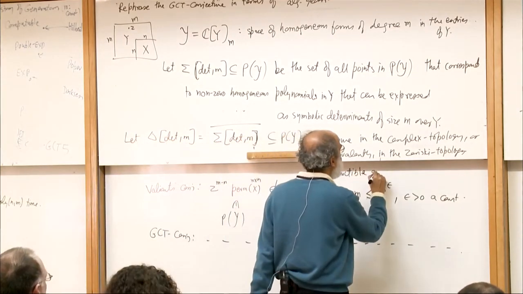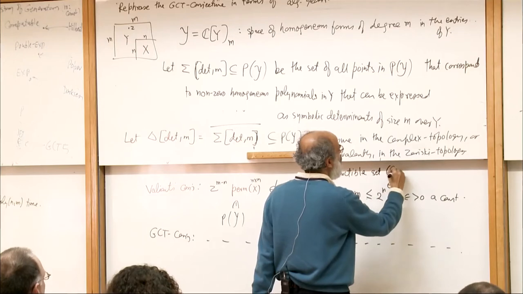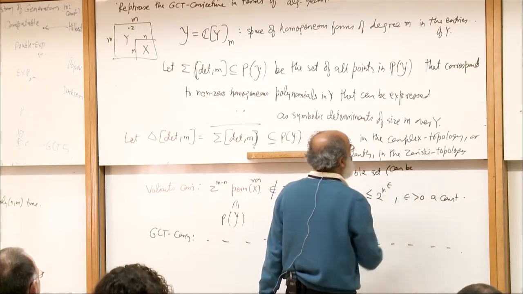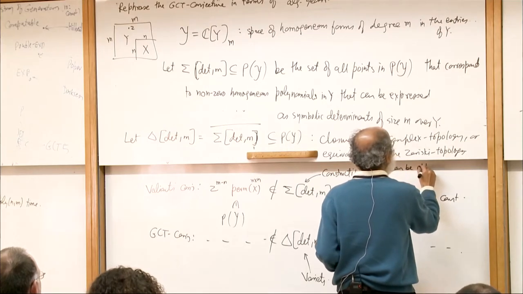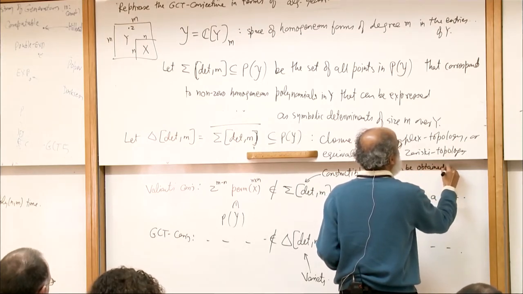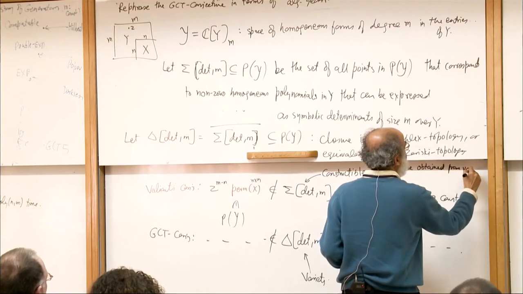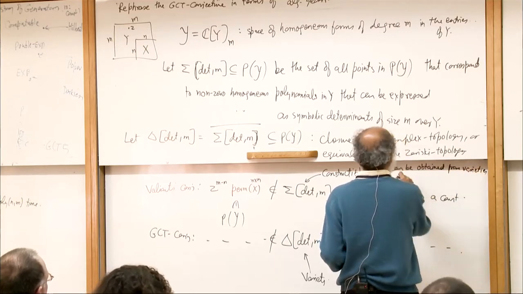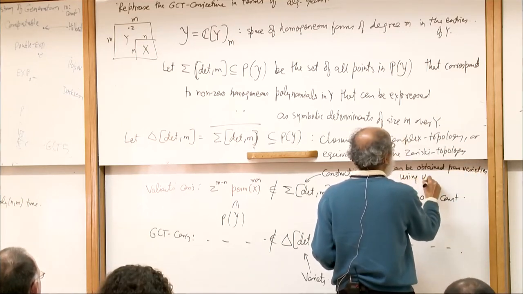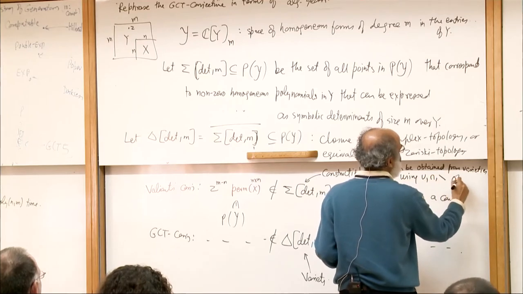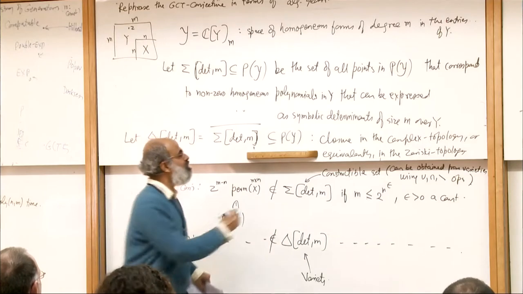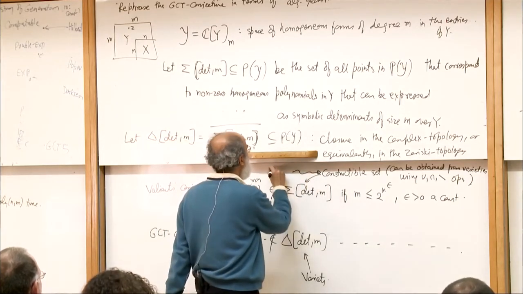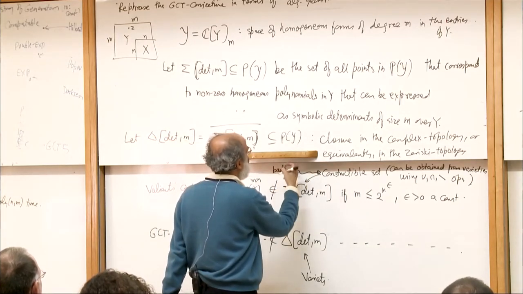This is what is called a constructible set, which means that it can be obtained from varieties using union, intersection and complement operations. So it can be fairly ugly, and very badly behaved from the algebraic geometry point of view.